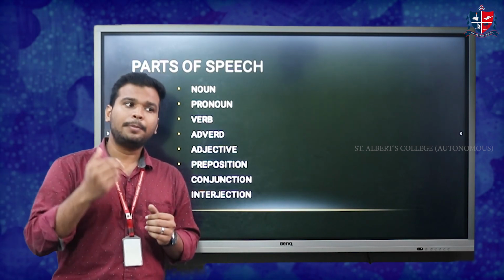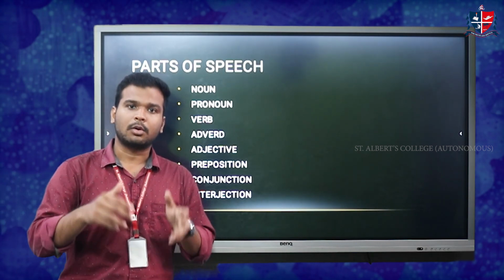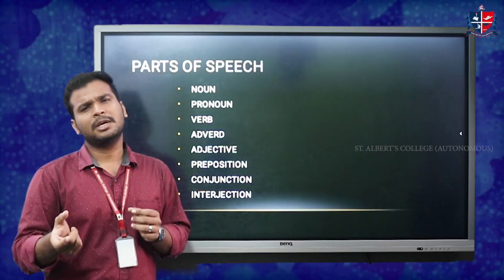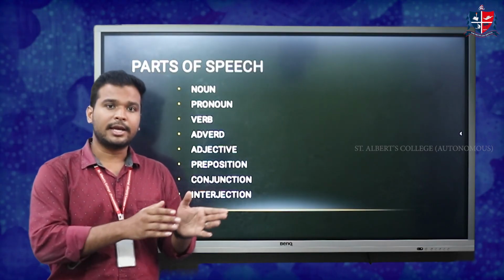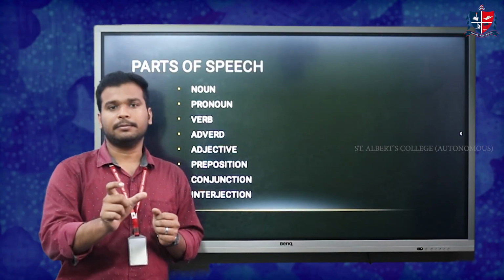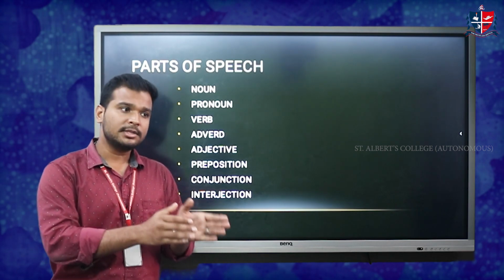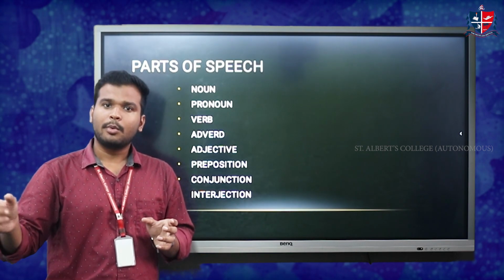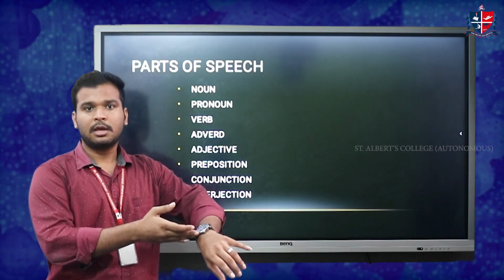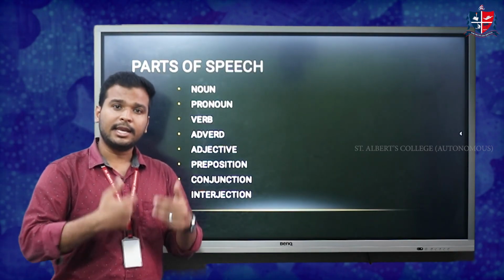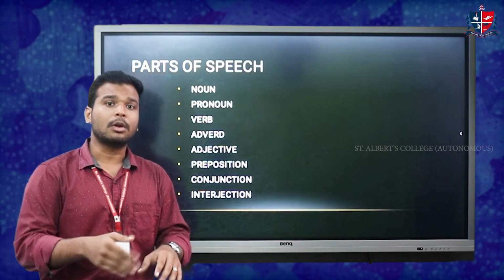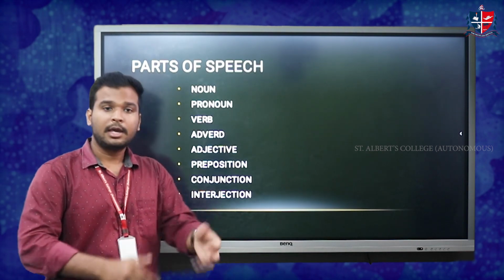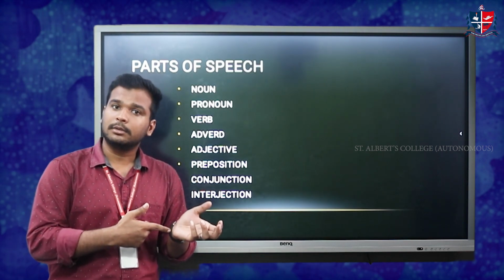So if we keep on repeating Cristiano Ronaldo, Cristiano Ronaldo, Cristiano Ronaldo, it becomes a little boring. So instead of that, we use the pronoun he. So we replace the noun, Cristiano Ronaldo, with the pronoun he. Or we can say this is a watch. So instead of saying watch again, we can replace it using the pronoun it. It tells time, its strap is brown in color, so things like that.